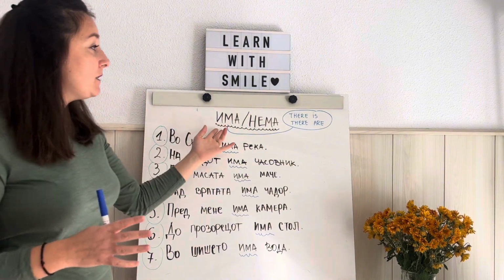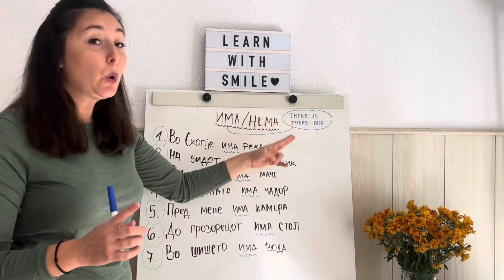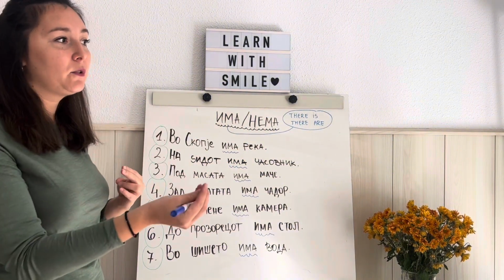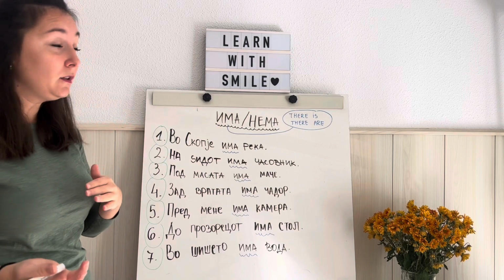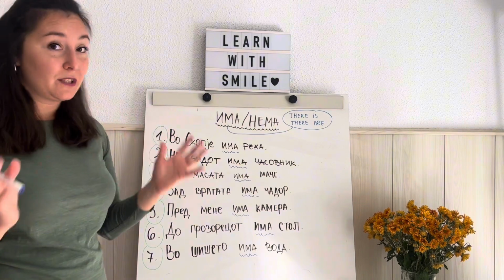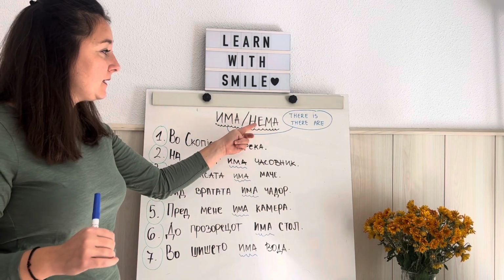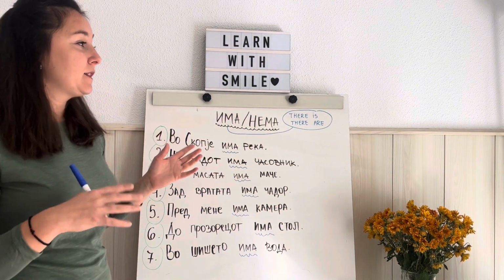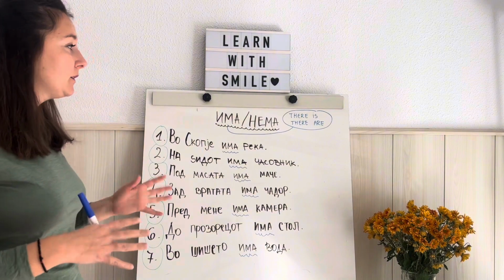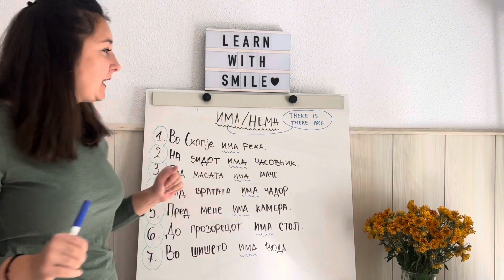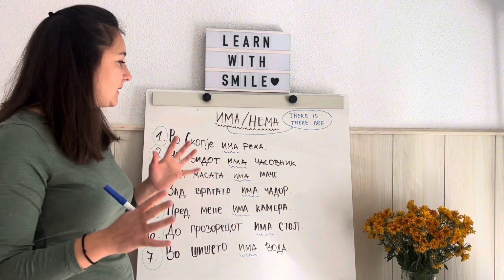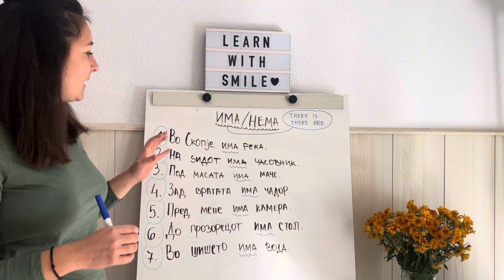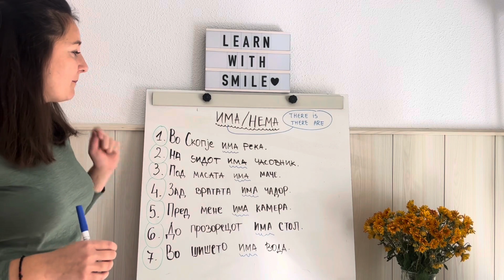The meaning of ИМА is there is or there are. In English it can change according to whether the noun is singular or plural, but in Macedonian it won't change, okay? It's the same way for NEMA. If we want to say there isn't or there aren't, we're going to use just NEMA. Now let's see how we use it in a sentence. I've written here a few sentences and I'm going to read them.